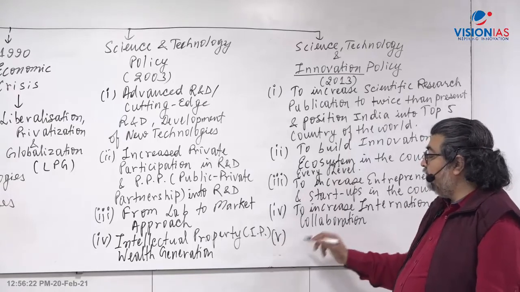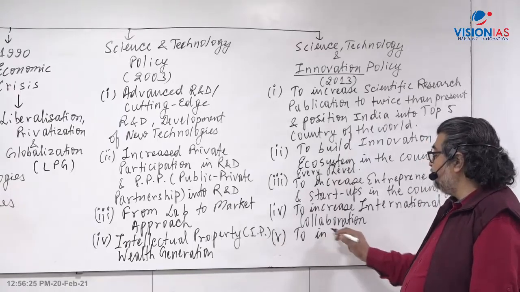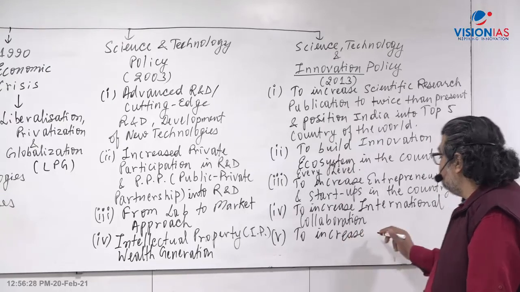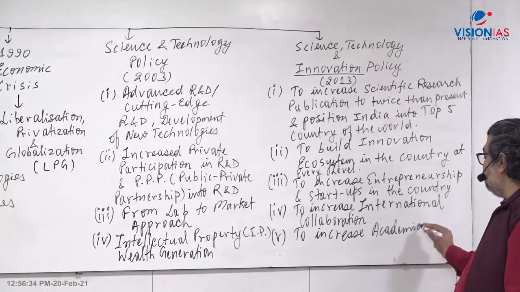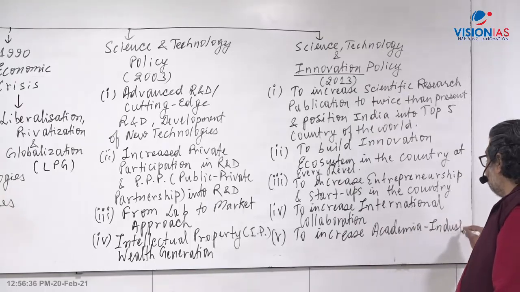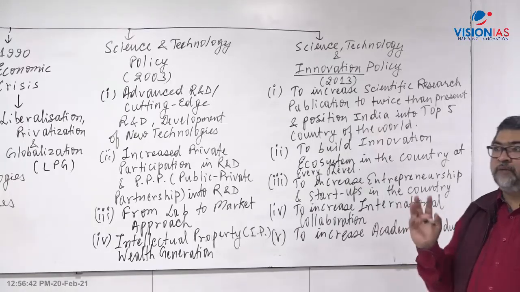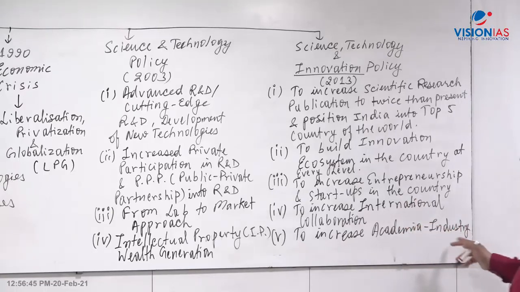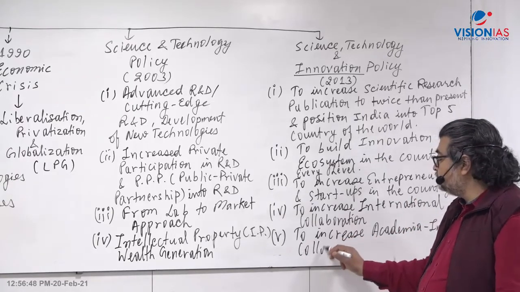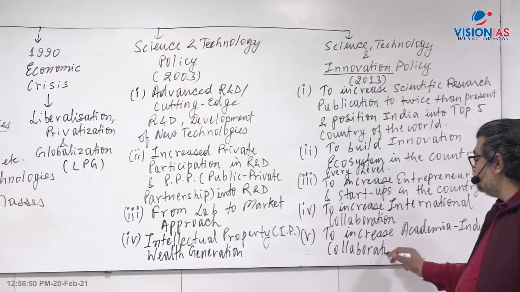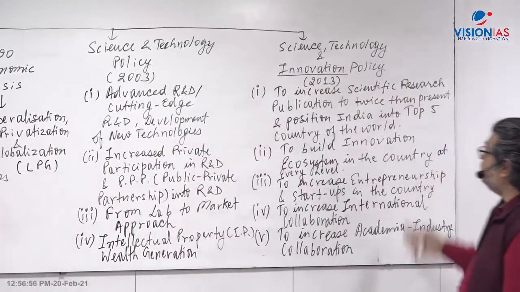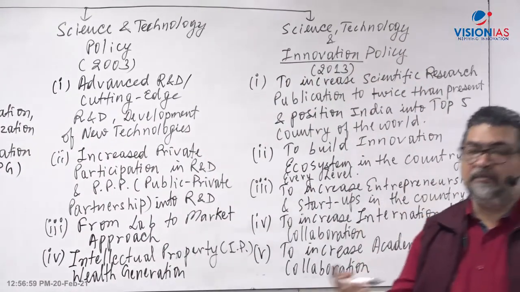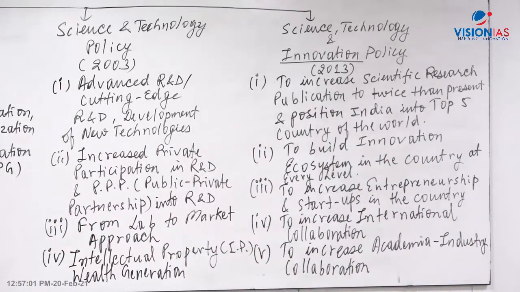Then again, public-private participation. To increase academia-industry collaboration. Whatever has been developed at the academic or lab level, there has to be more collaboration. So to increase academia-industry collaboration. Whatever we have been doing in the past, at the same time we have to go on to new areas, innovation at every level. So that's what these policies are all about.